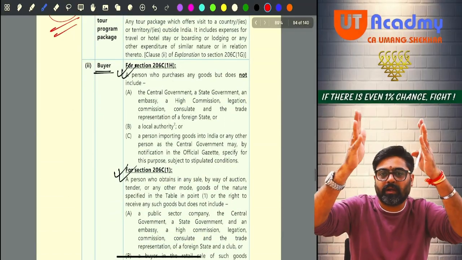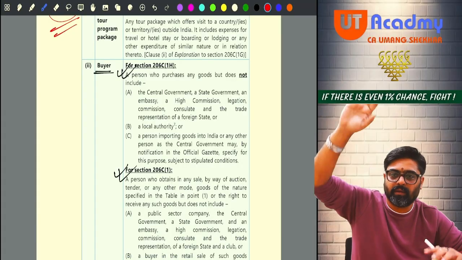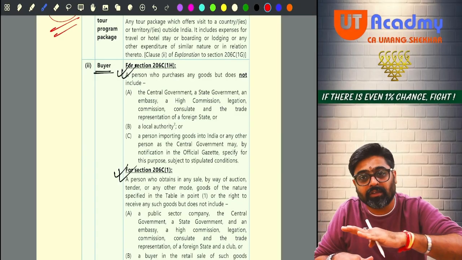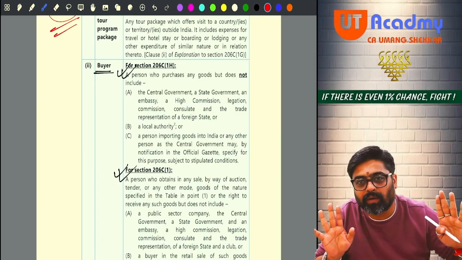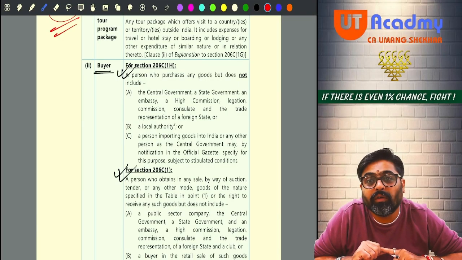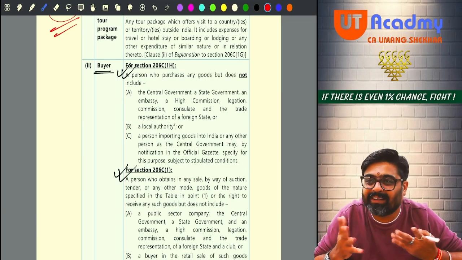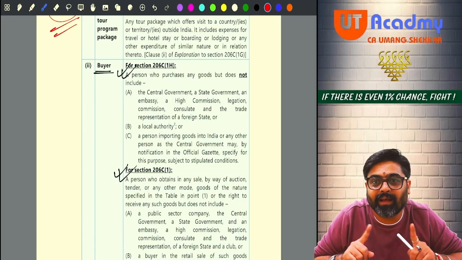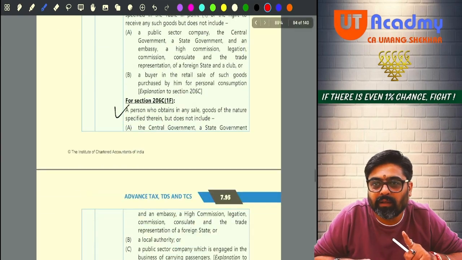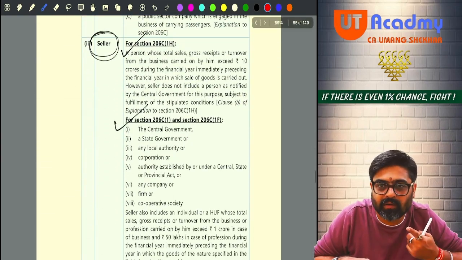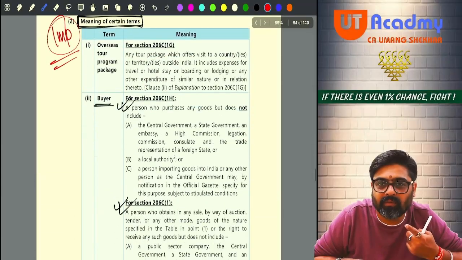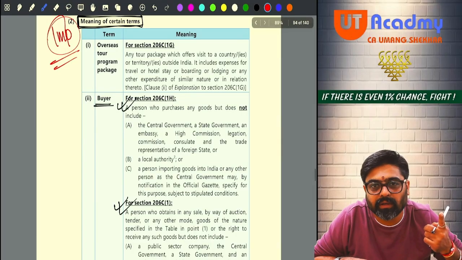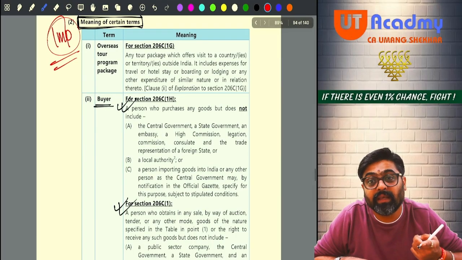Okay, no? And what are the goods specified? It is already given there. Now look at this provision. You will come to know TCS under section 206C 1 over. Now, when you will come to 1C, there is no buyer seller. Forget it. When you will come to 1F, motor vehicle. For motor vehicle, seller will come from here, and buyer will come from here. Getting my point? And motor vehicle, the value is more than 10 lakhs. Getting my point? 206C, 1F.